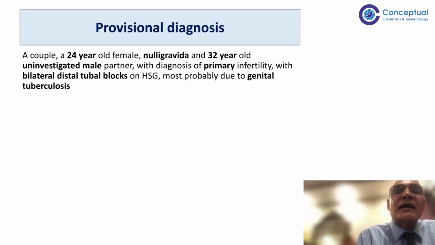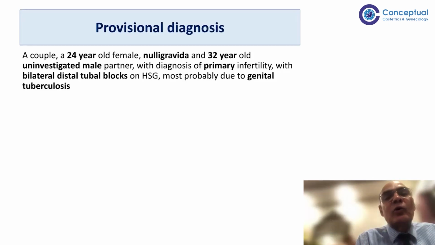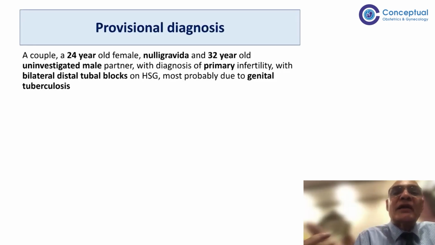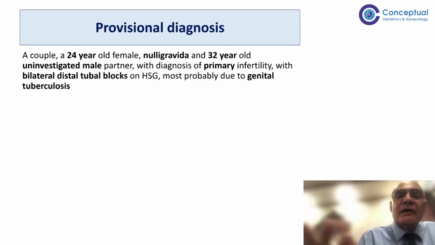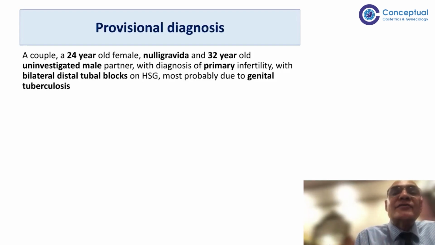So that's why, quite often we find bilateral cornual block on HSG, and when we do laparoscopy under general anesthesia, the tubes are nicely patent. That can also be possible, but usually the findings which you are seeing in your patient are more likely to be true, and we are more likely to find evidence of tuberculosis on laparoscopy also. And whenever we are doing laparoscopy under general anesthesia, in the same sitting we should combine hysteroscopy also for that patient. So now, can you tell us what are the laparoscopic findings and hysteroscopic findings in TB?